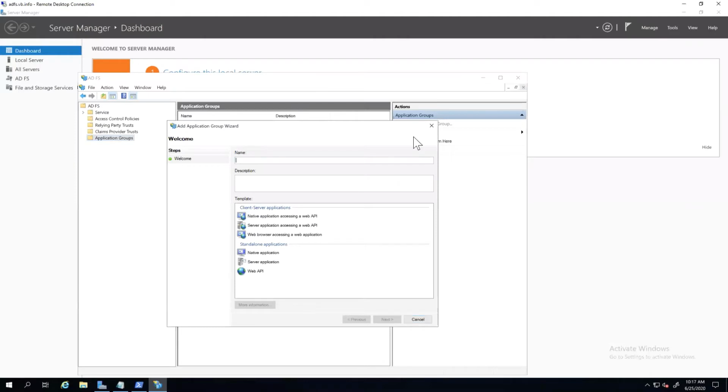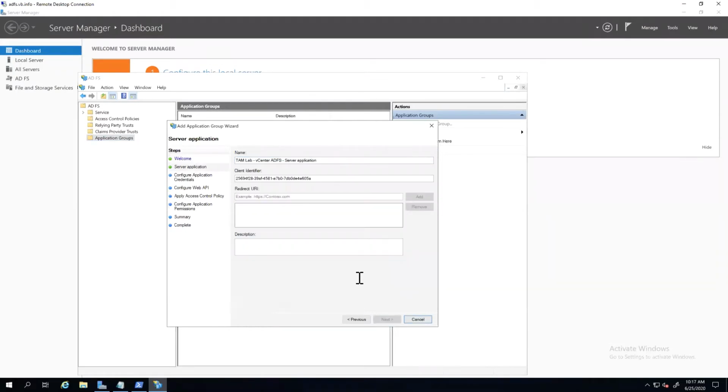In here, we're going to call it TamLab vCenter ADFS. And in here, we get to pick some templates. We're going to pick the one that says server application accessing a web API. So that's the one we're going to roll with. We're going to use this client identifier.